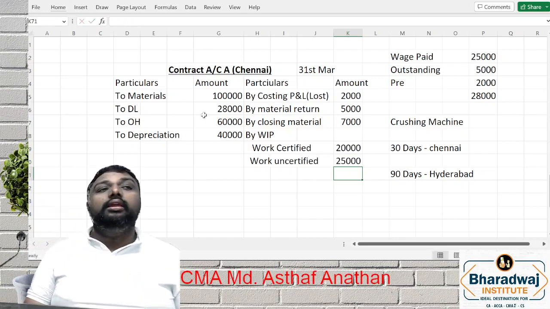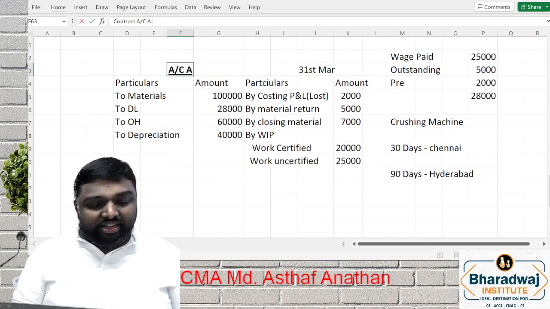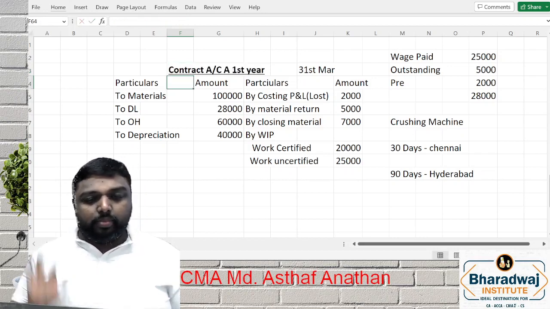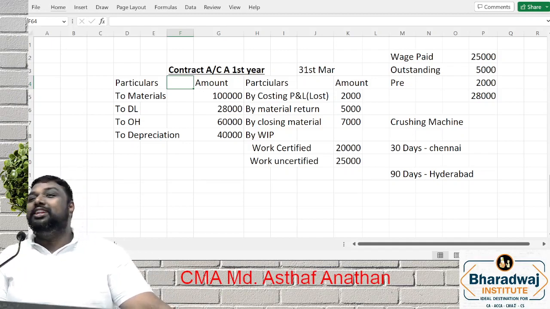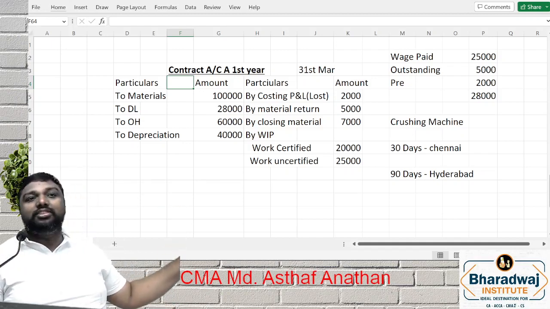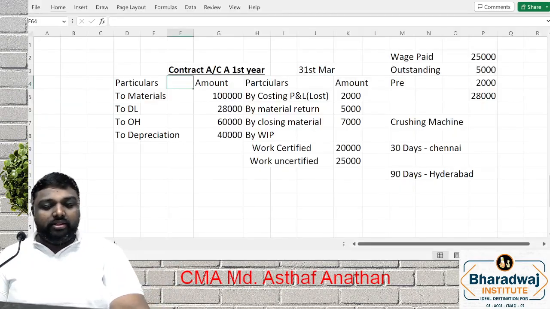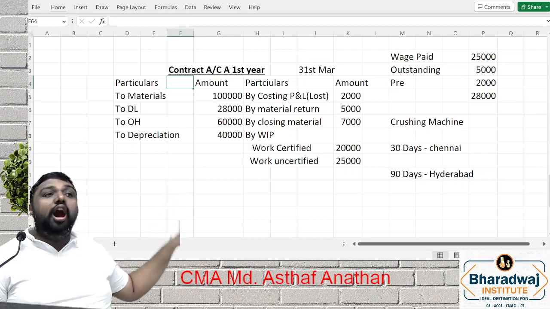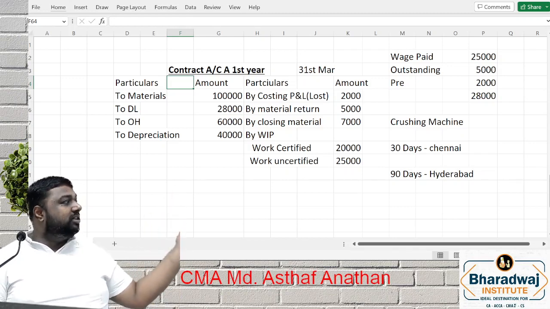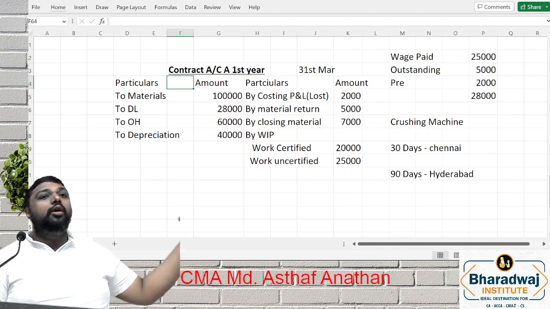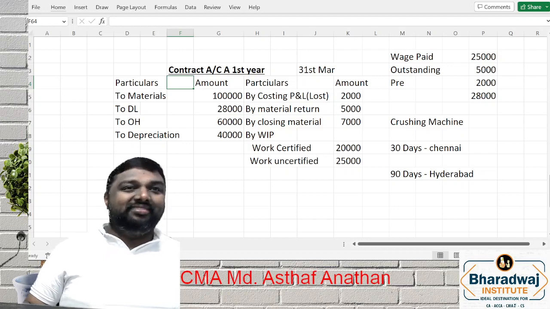This will be a contract account generally for the first year. We are discussing now for the first year, because in the first year the contract is not completed, so no sales will come. So I will repeat once again what items will come, my dear friends. Debit side is full of expenses. Credit side, whatever is abnormal, reversal, closing material, then work in progress will come. Now we are going to discuss the main part, the last part.